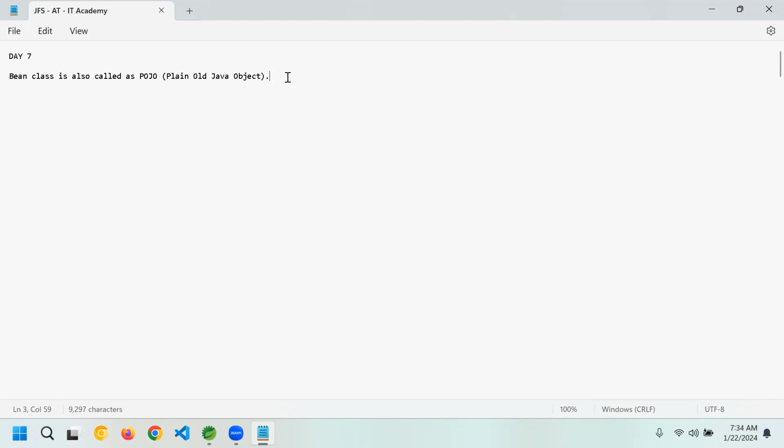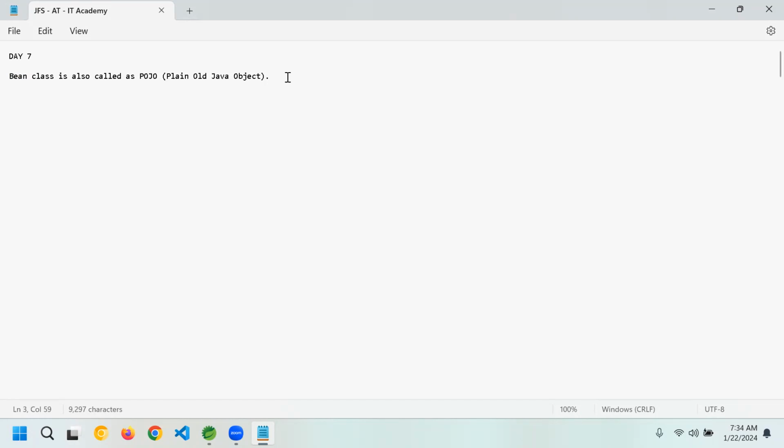Boolean, character, right. int, short, long, float, double, char. Correct. Character you already told. Then there is byte. So total four categories. Integers are 4 types. The reason is based on the sizes. So byte, short, int, long. Based on the kind of amount of data or a number which you want to use, you will use one of these data types.